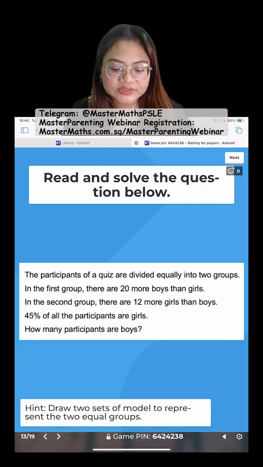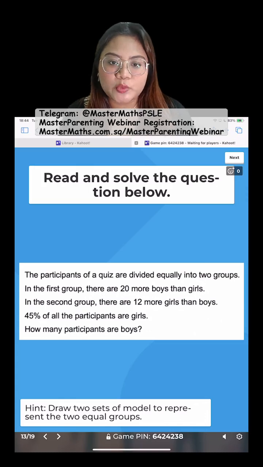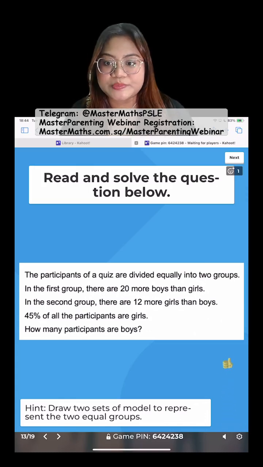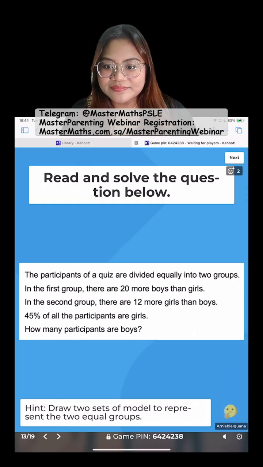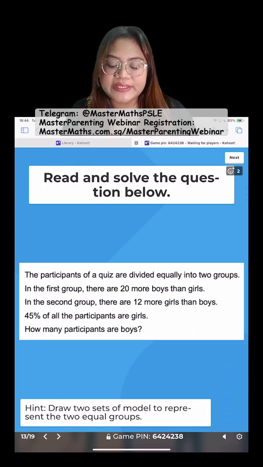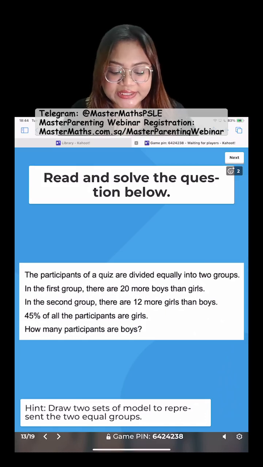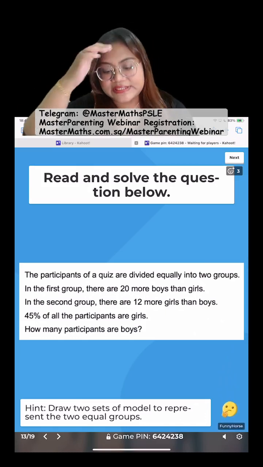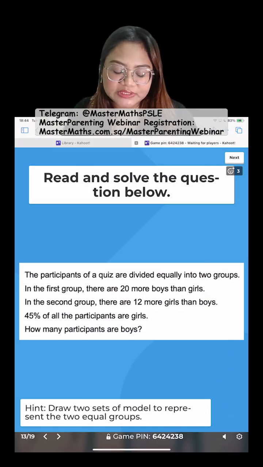Okay, so this is the question. The participants of a quiz are divided equally into 2 groups. In the first group, there are 20 more boys than girls. In the second group, there are 12 more girls than boys. And 45% of all the participants are girls. So how many participants are boys?